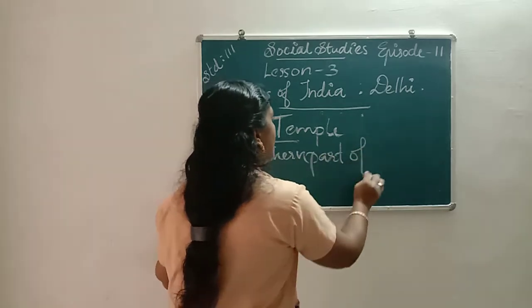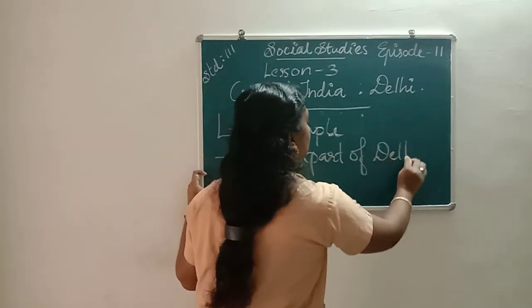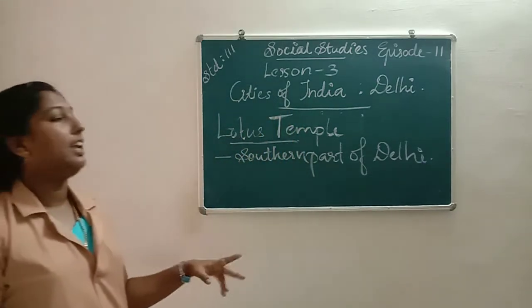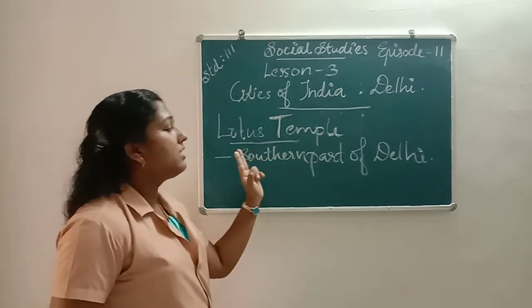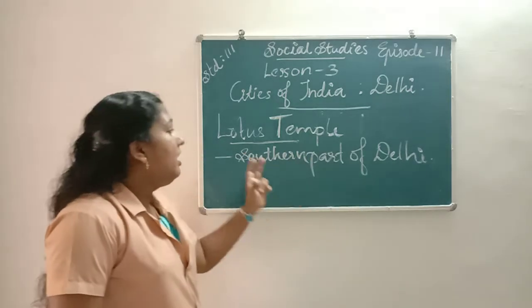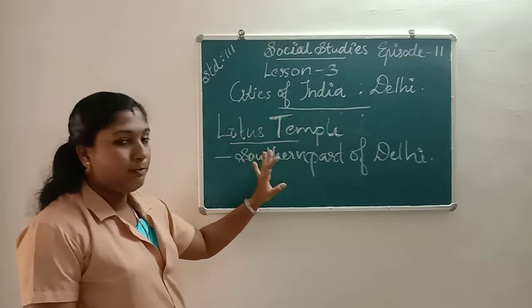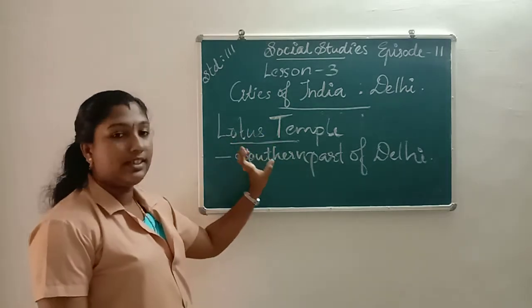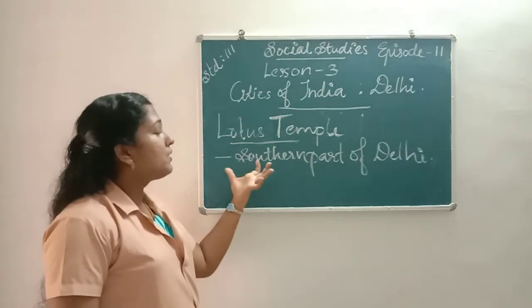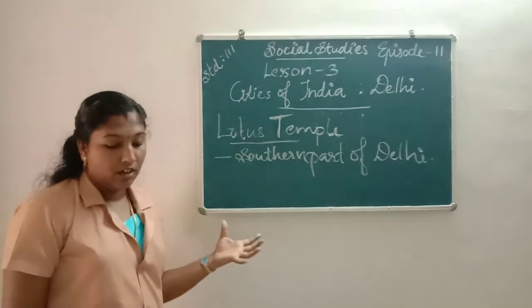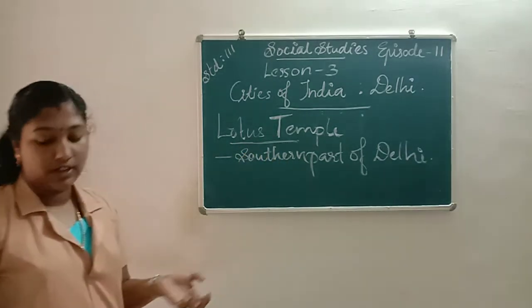The Lotus Temple is situated in the southern part of Delhi. It is built in the shape of a lotus flower, so it is called the Lotus Temple. It is the Baha'i house of worship.